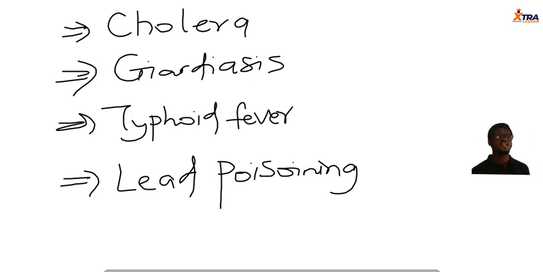The main essence is that you should know that there are diseases that arise as a result of consuming contaminated water. So that means that they can be prevented. Just try to purify your water source. And if you are going to take water from an impure source, before you consume it, try to treat it. There are many ways of treating water. You could use additives like some chemicals that can kill off those germs, or you could use a boiling method, use of high temperature.